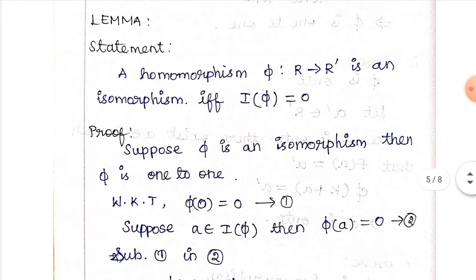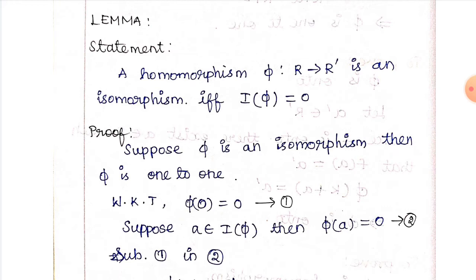The next lemma I have to take. A homomorphism phi from r to r dash is an isomorphism if and only if the kernel I of phi is equal to 0. So here also we have two parts. Suppose phi is an isomorphism, then phi is 1 to 1 and onto, because isomorphism means homomorphism, 1 to 1 and onto. But in the statement itself it is mentioned that phi is a homomorphism from r to r dash. So homomorphism is common for both the necessary part and the sufficient part.